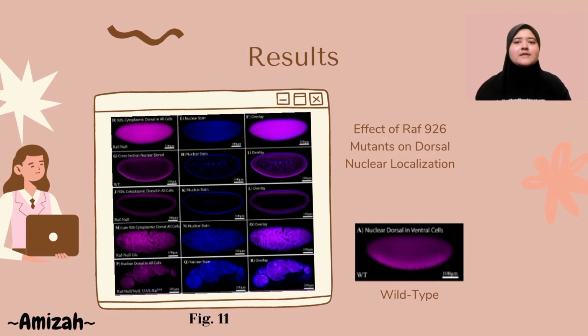The dorsal protein localizes to the nucleus in a dynamic manner in response to toll signaling in the ventral cells of pre-gastrulation embryos. To observe this process in living embryos, dorsal green fluorescent protein (GFP) is used to image the early stages of toll pathway activation. In normal development, or the wild type, a gradient of nuclear dorsal GFP can be observed before the ventral furrow forms, and the cells at the center of this gradient invaginate to begin ventral furrow formation. However, RAF926 embryos, which refer to the pictures in the box, showed no visible nuclear localization on the ventral side.